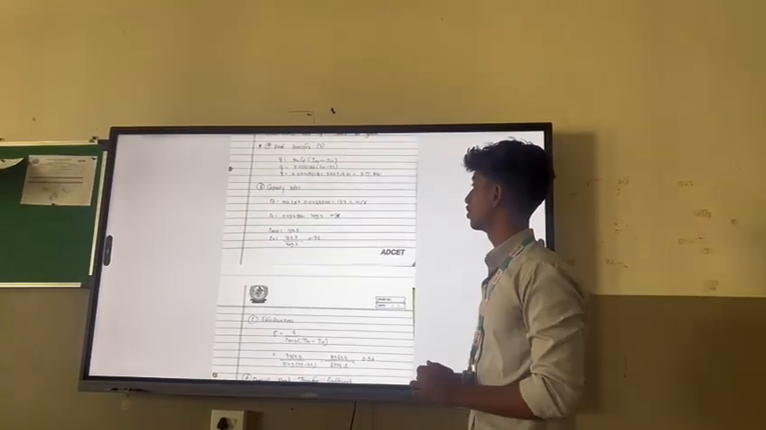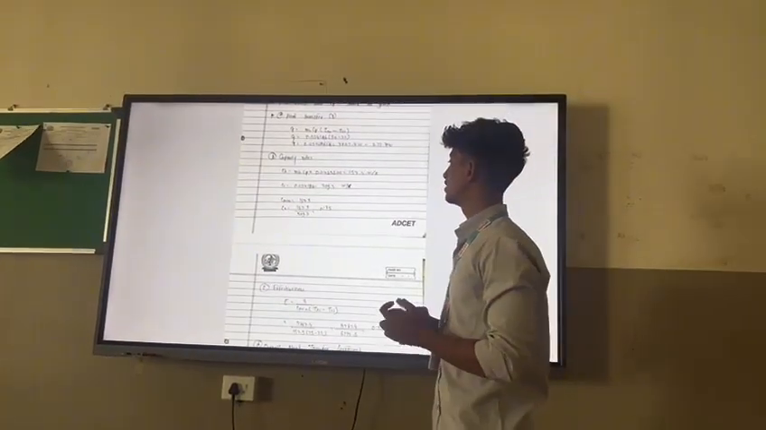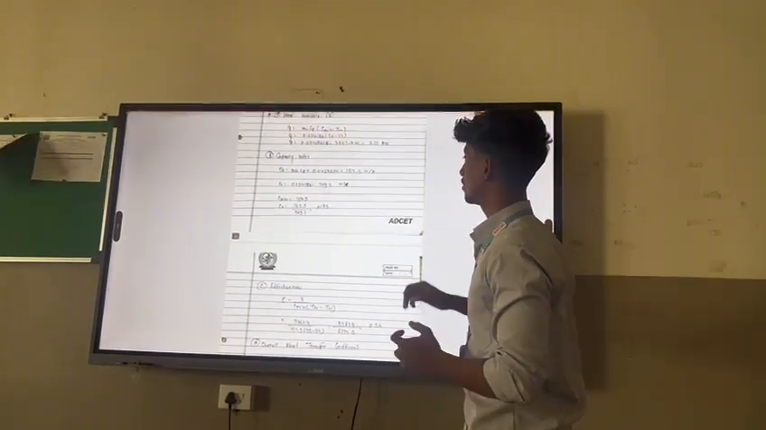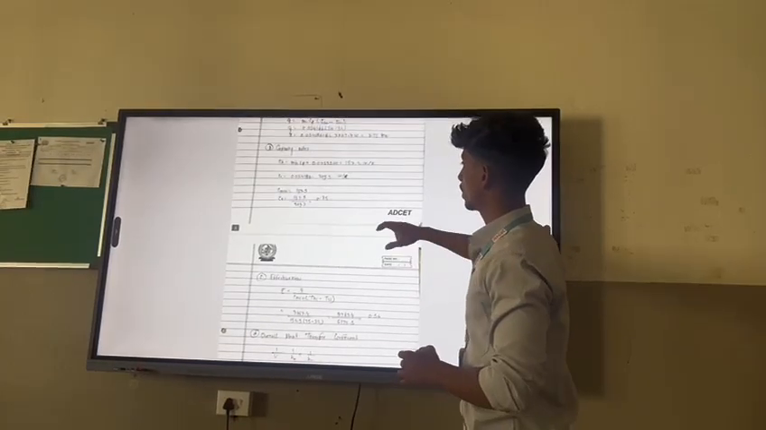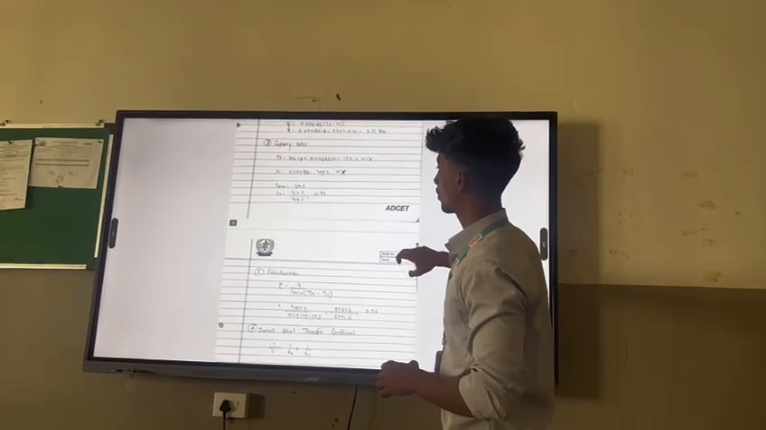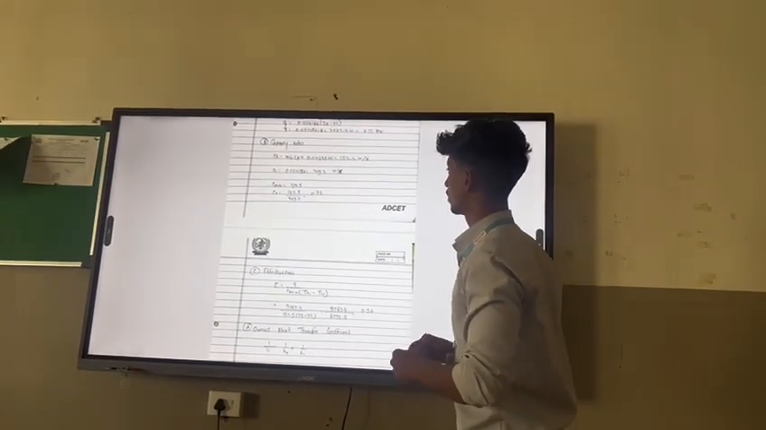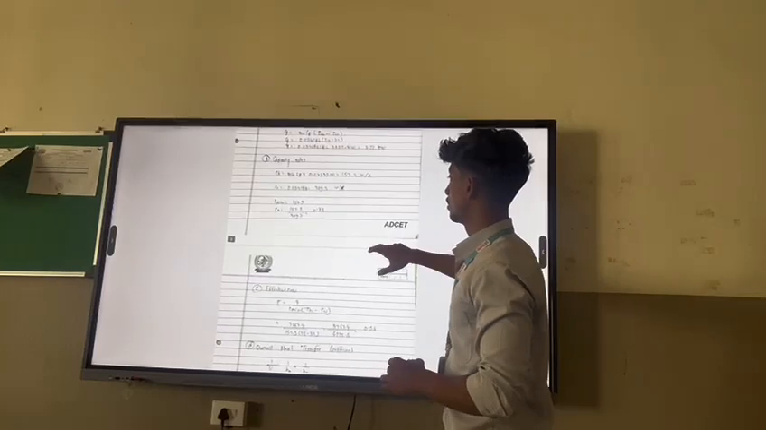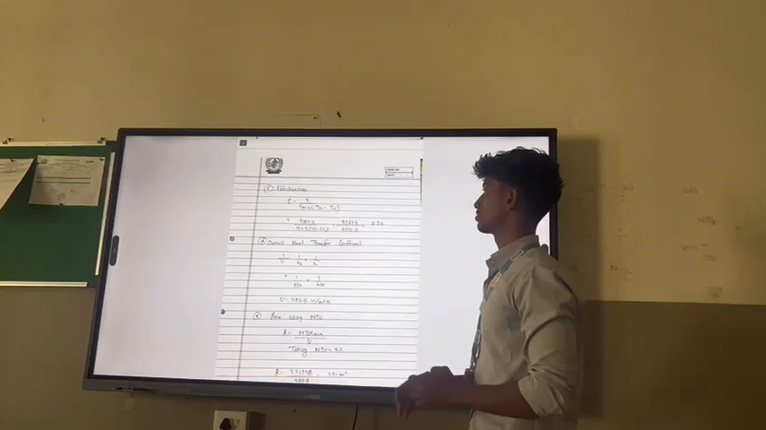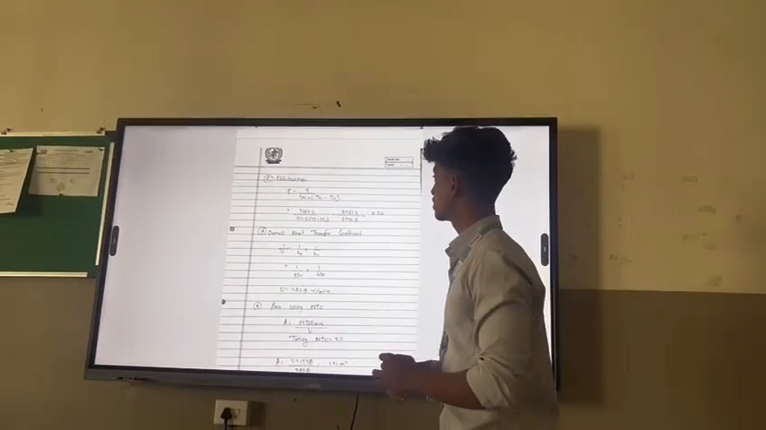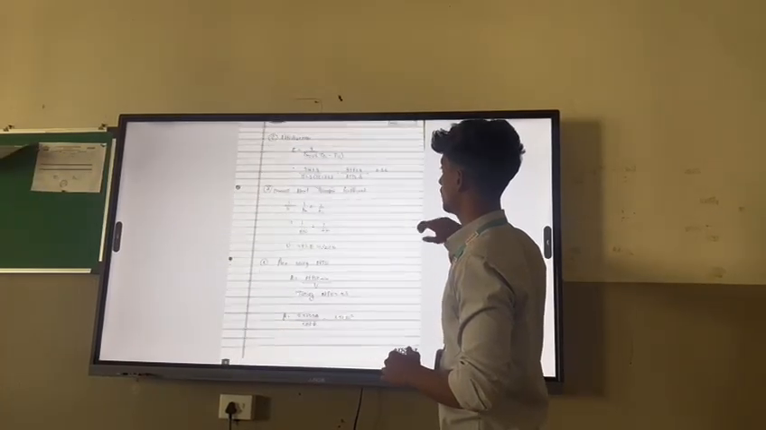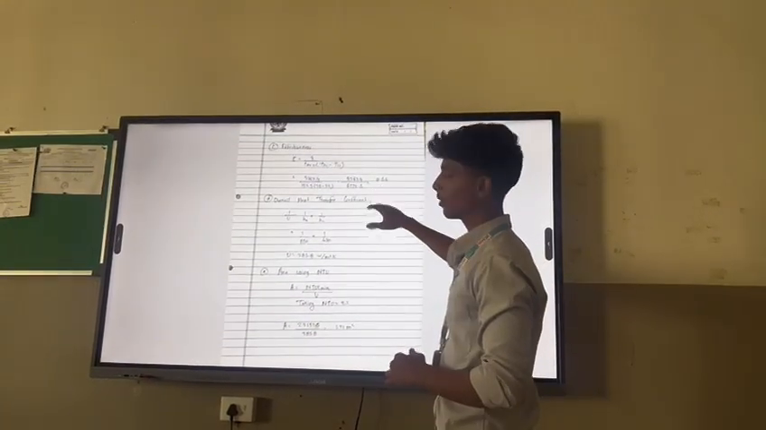Capacity rates. We know the capacity rate formula, which is Ch is equal to m Cp. So we have calculated the capacity rate as 157.5 watt per Kelvin. We have calculated Cc, which is 209.3 watt per Kelvin. We have to calculate Cr, which is equal to C minimum divided by Cc. So Cr is equal to 0.75. Next is effectiveness. We know the formula of effectiveness is equal to Q by C minimum in bracket Thi minus Tci. So we calculated effectiveness is equal to 0.56.